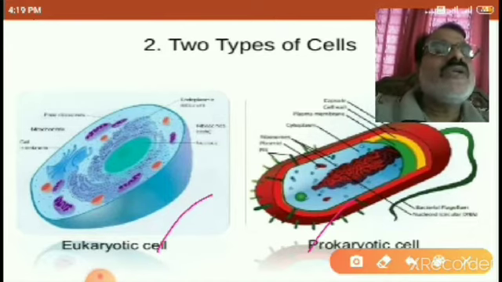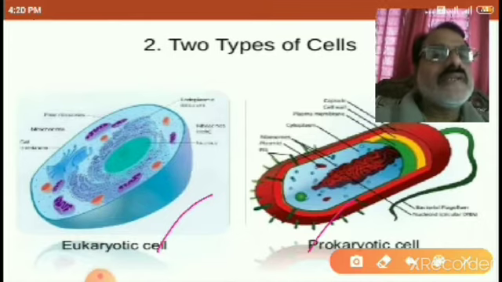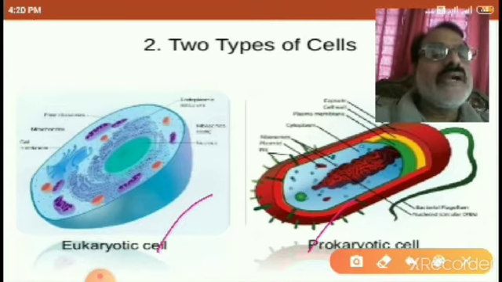First formed nucleus without any outer covering. A naked, circular DNA is present in these prokaryotic cells. These are primitive in nature. Examples are blue-green algae and bacteria.